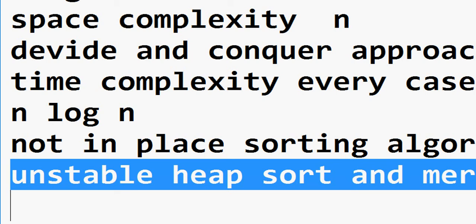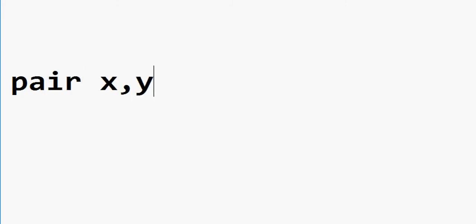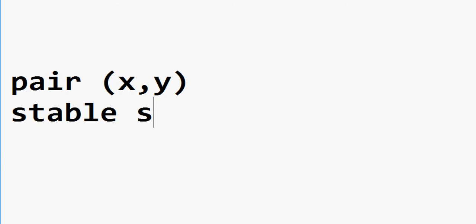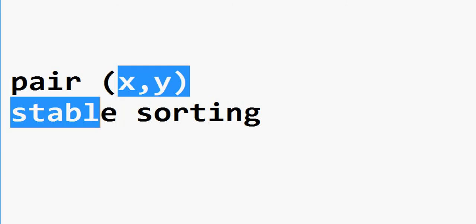What actually is the meaning of stable sorting algorithm and unstable sorting algorithm? I will tell you, if you don't know. Let us consider a pair, a pair of x and y coordinates. So what happens in this? A stable sorting algorithm is going to save the key value pair. Now if x is a key and y is a value, then it is going to preserve the key value pair.